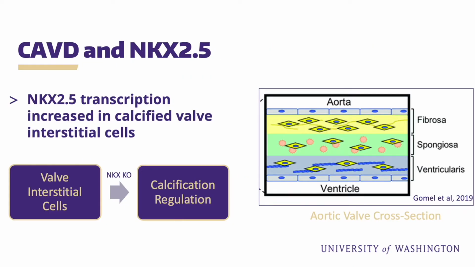So here's why we think NKX may be a good therapeutic target. RNA sequencing data from an earlier project showed that NKX 2.5 transcription is increased in calcified valve interstitial cells. The valve interstitial cells are these yellow cells here in this cross-section of the valve. The interstitial cells are the most abundant cell in the aortic valve and play a large role in CAVD. We'll be using an in vitro knockout model to further investigate the relationship between NKX 2.5 and calcification.